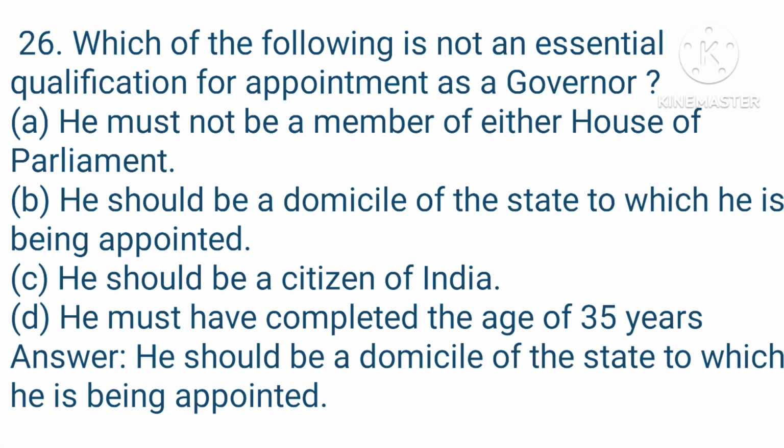Question 26. Which of the following is not an essential qualification for appointment as a governor? Your options are A. He must not be a member of either House of Parliament, B. He should be a domicile of the state to which he is being appointed, C. He should be a citizen of India, D. He must have completed the age of 35 years. Your right answer is, he should be a domicile of the state to which he is being appointed.